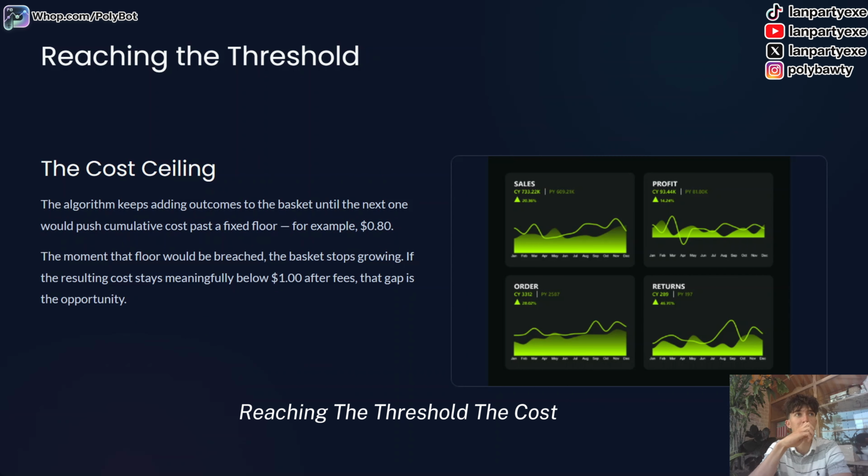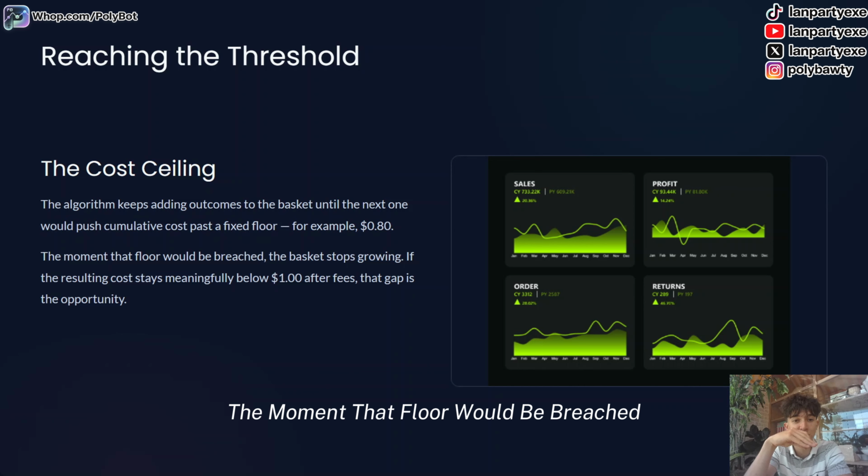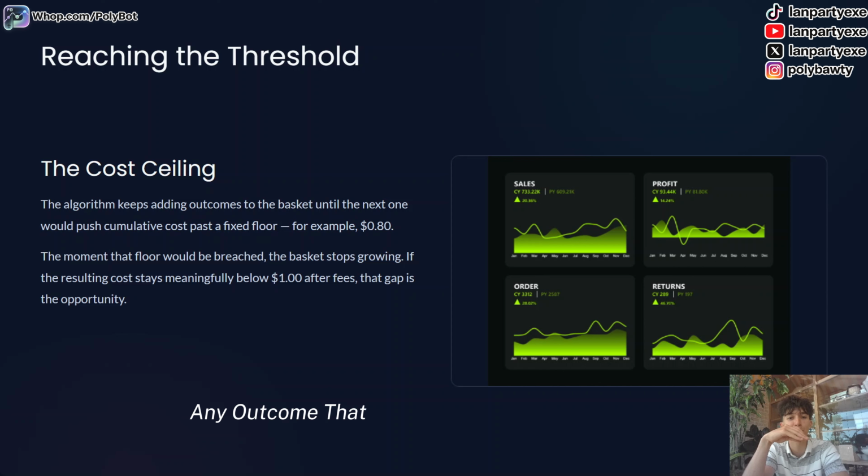Reaching the threshold, the cost ceiling. The algorithm keeps adding outcomes to the basket until the next one would push the cumulative cost past a fixed ceiling, for example, 80 cents, right? The moment that ceiling would be breached, the basket stops growing. Any outcome that pushes it past 80 cents, it stops. And you can set this yourself. It doesn't have to be 80 cents.